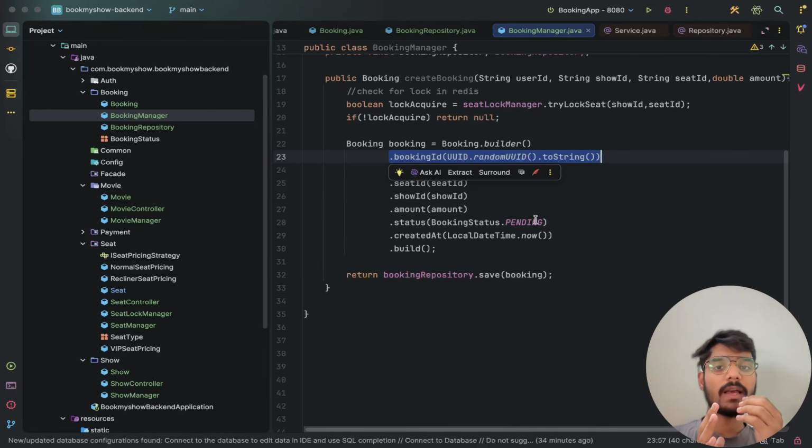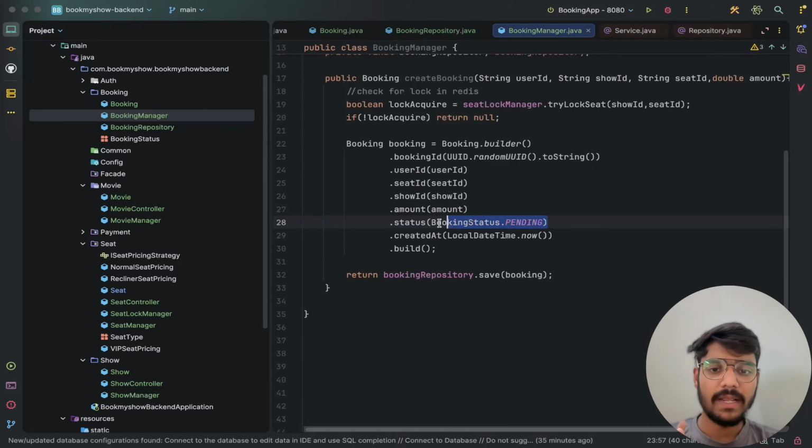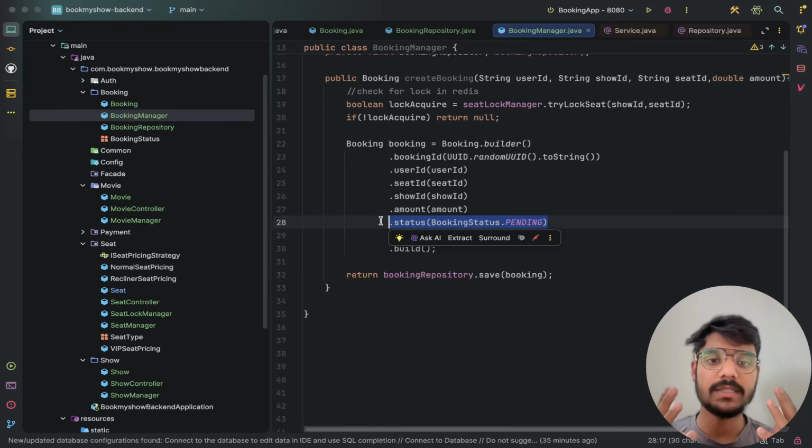So for now, we have got the lock and we are saving it to the disk. Nothing is final yet, as we have the pending status here. Consider it very carefully, because we are going to understand why there is a pending status right now.